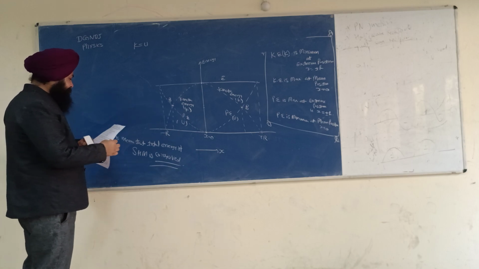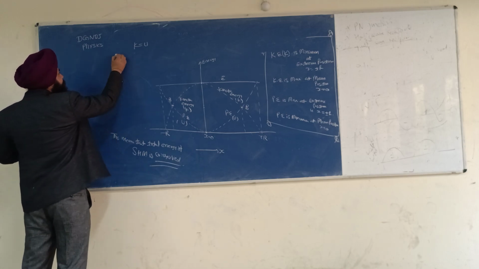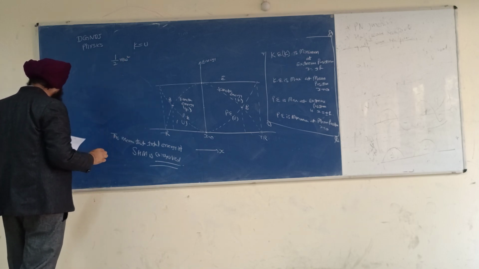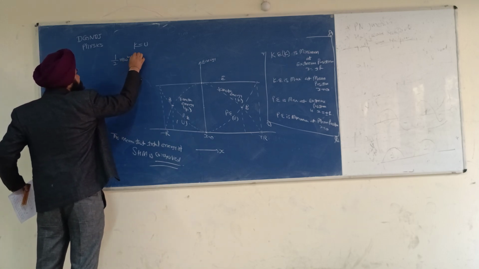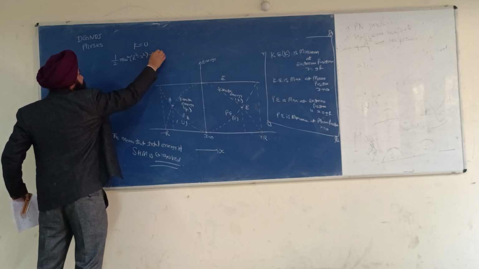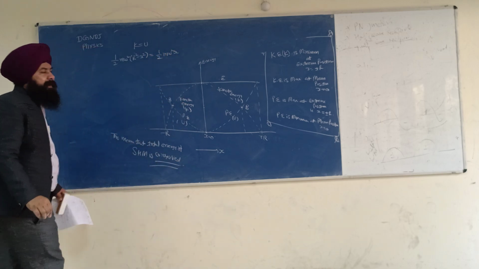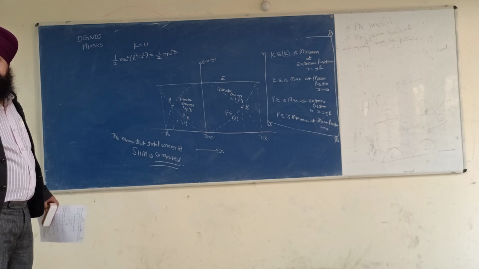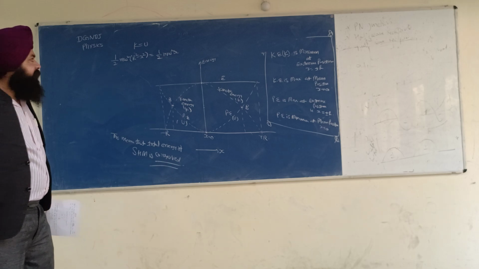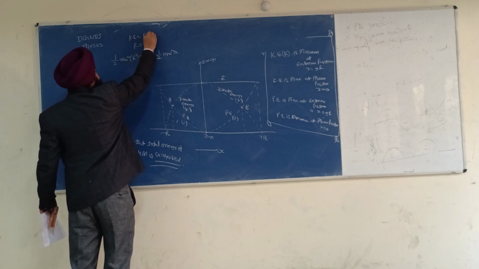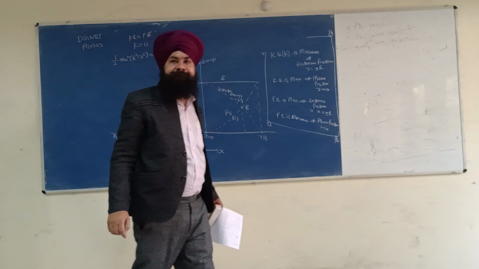What is the value of K? Half m omega square (r square minus x square). What is U? Half m omega square x square. This is the kinetic energy, this is the potential energy.